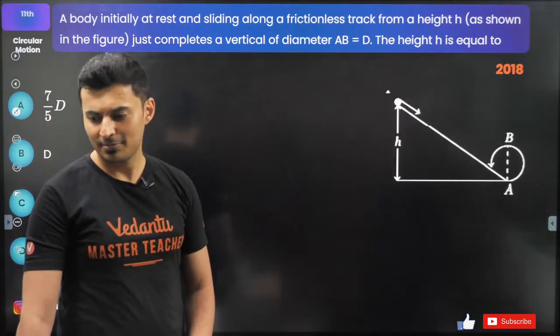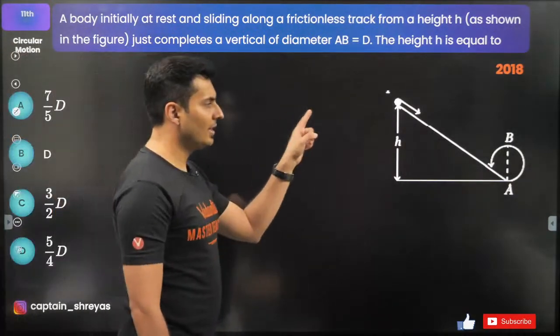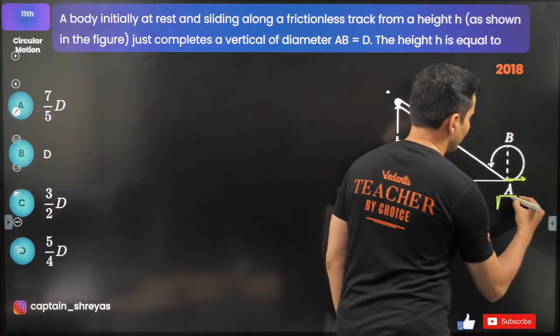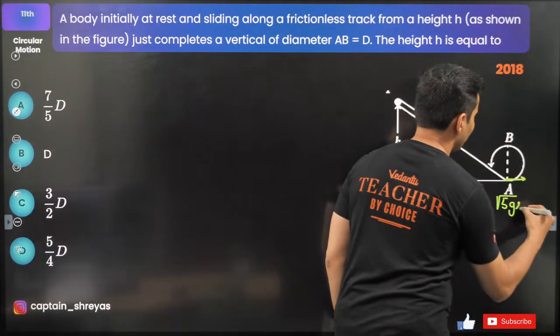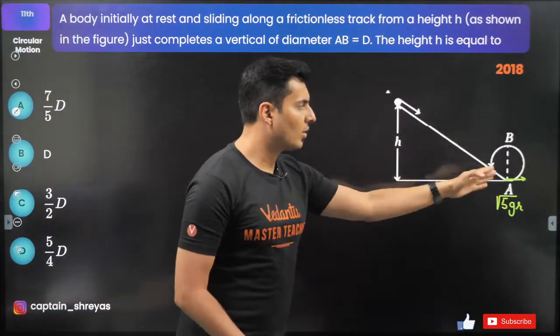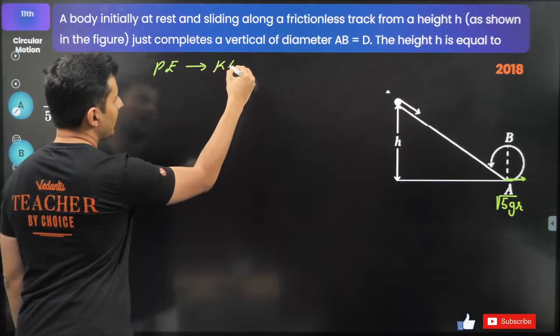Mohan Raj says 5D/4. Let's try to do this. One thing is clear, once it reaches the bottommost point, for it to complete the track, it should have a minimum speed of root of 5gr. So from here to here, the potential energy got converted into kinetic energy.